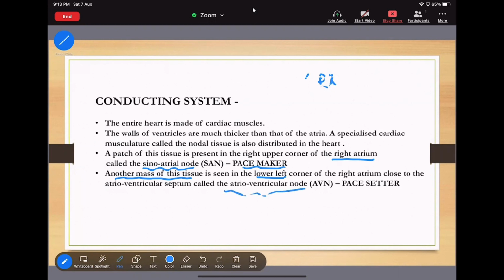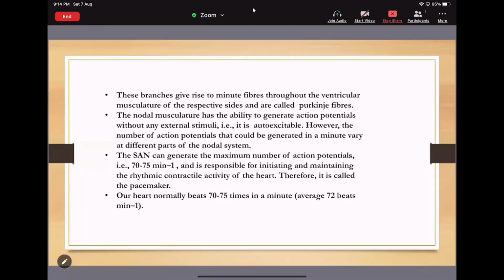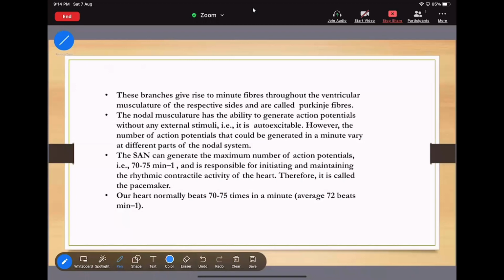Now move to the next slide. These branches give rise to minute fibers throughout the ventricular musculature of the respective side, which are called Purkinje fibers. Now, this is one of the most important things: the nodal musculature has the ability to generate the action potential without any external stimuli.